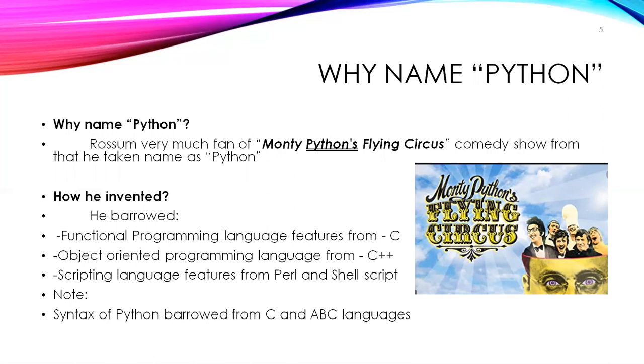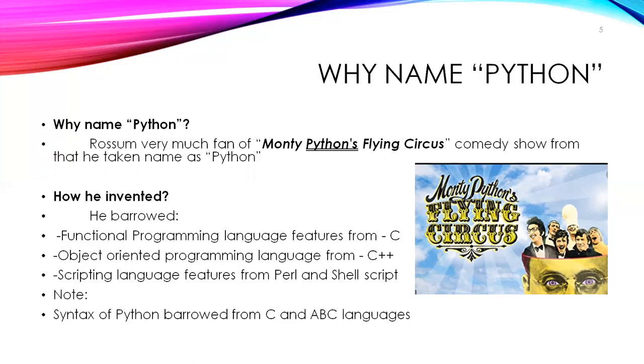But internally, because one author is introducing one thing, there should be competition, at least internally. He is not showing it outside. Similarly, his aim is to eat other technologies. In such a way Python was developed and the name was given. But Rossum is a big fan of the Monty Python's Flying Circus comedy show. From that, he took the name Python.